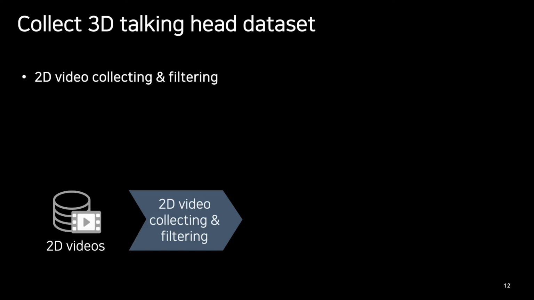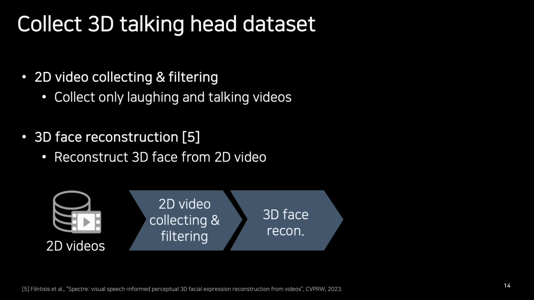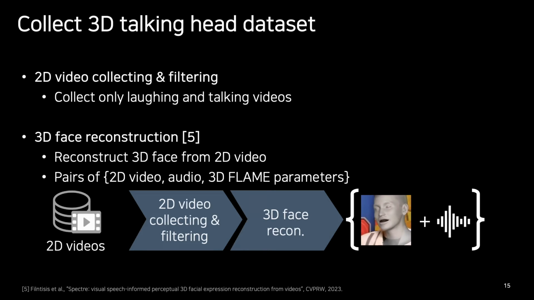We begin by collecting a 3D talking head dataset. From a 2D video dataset, we filter out noisy videos, such as videos without faces, abrupt head pose changes, or videos with non-active speakers. And we only collect the videos with laughing and talking faces. Then, using existing 3D face reconstruction methods, we reconstruct 3D faces from these collected 2D videos. This results in collecting the pairs of 2D video, corresponding audio, and 3D FLAME parameters as shown in this example.